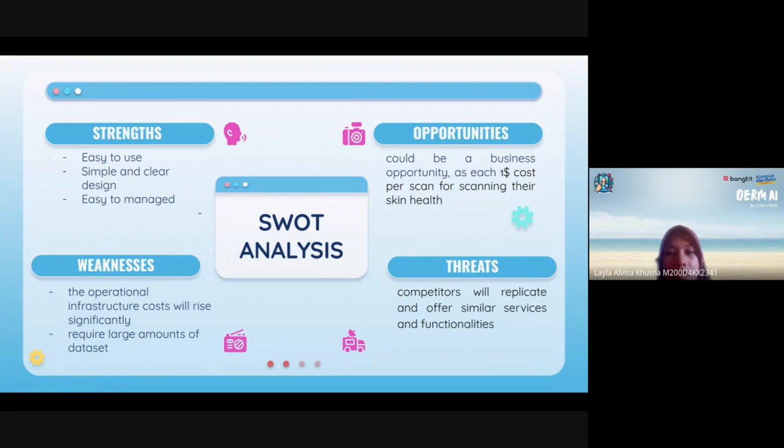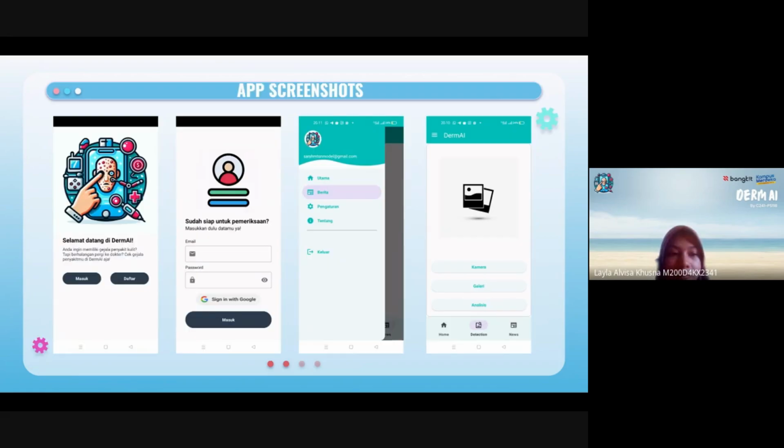Meanwhile, the weaknesses of our application are that as our mobile application usage has grown and the number of users has increased, the operational infrastructure costs will rise significantly, and this application will require a large amount of dataset that we have to train and provide users with information on skin health. And then the opportunities of our application: it could be a business opportunity, as each scan of their skin health costs $1. And the threats: our competitor will replicate and offer similar services and functionalities with better feature enhancement. Okay, let me continue.